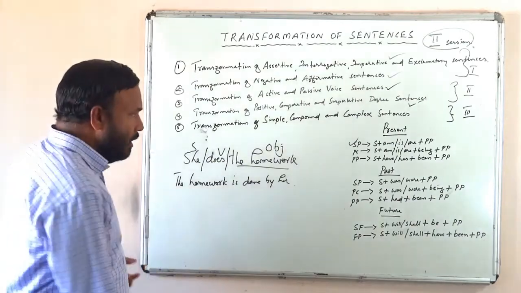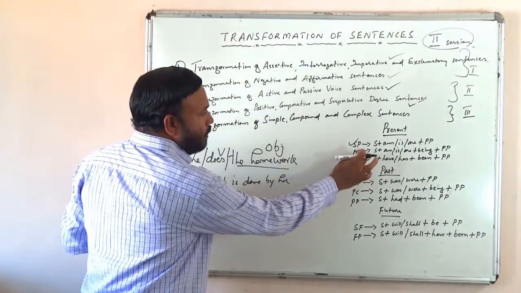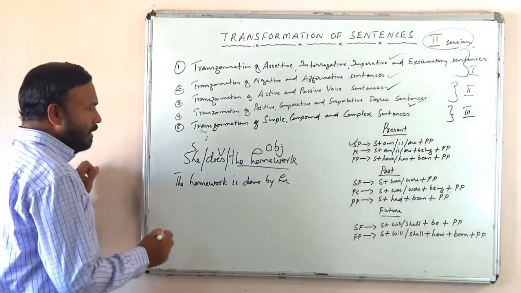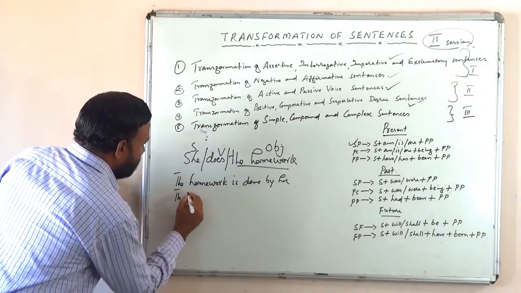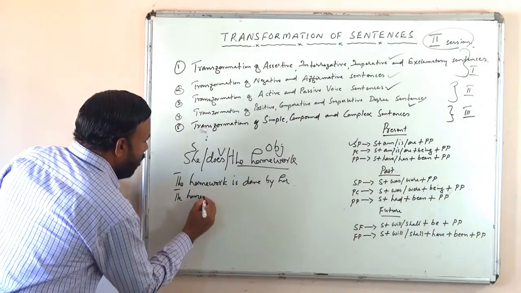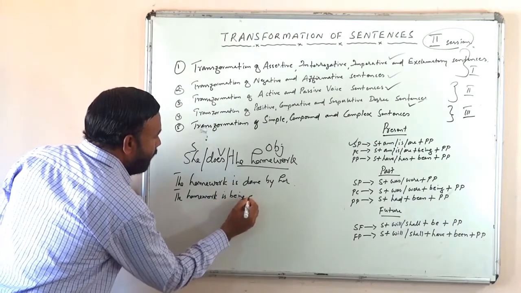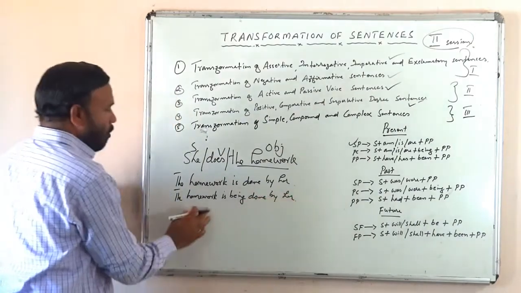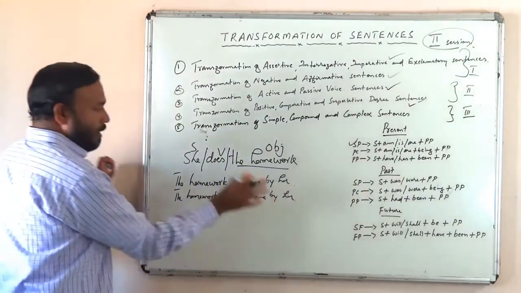Okay. Now, let us quickly do all this. She does the homework. What will be the present continuous of this? She is doing the homework, isn't it? Then what will be the passive? The same object will be the subject: the homework is being done by her, isn't it?